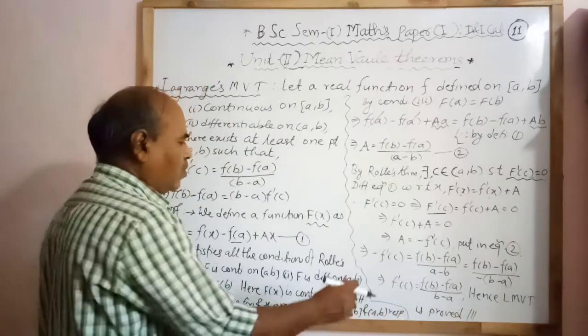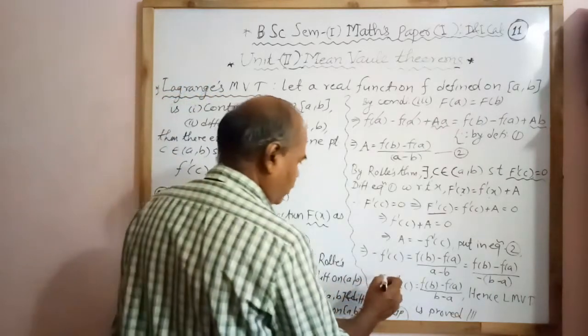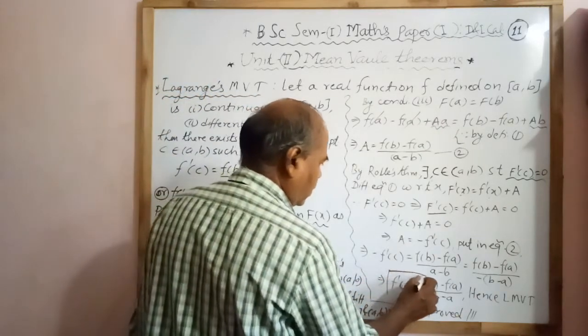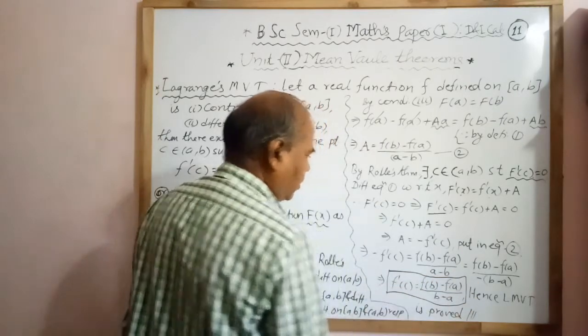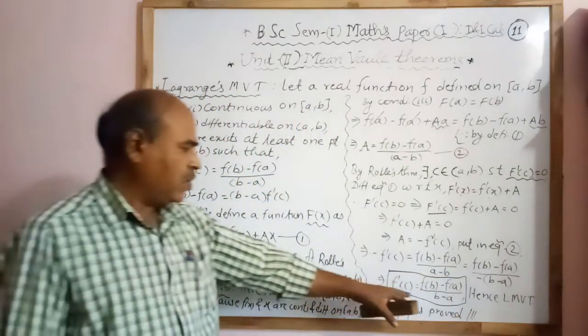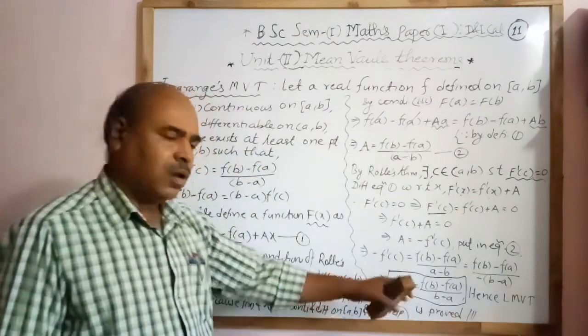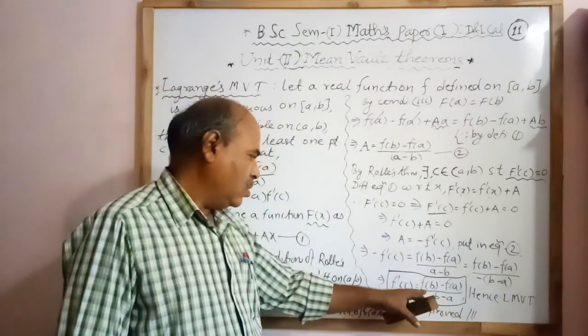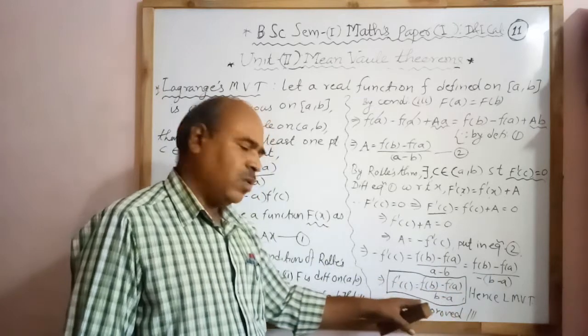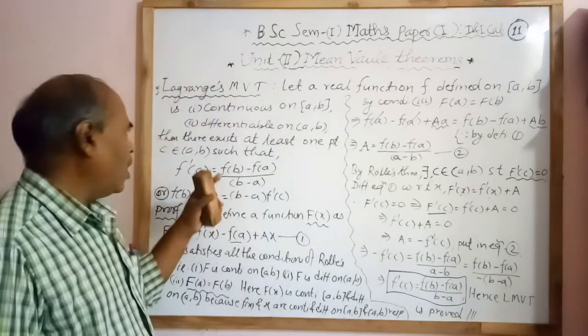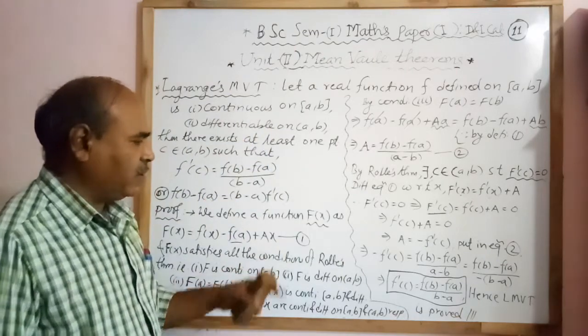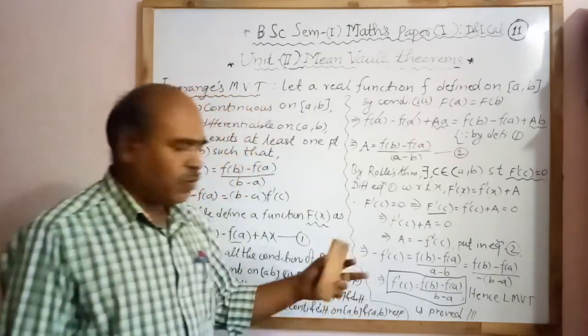Now this is what we had to show: there exists a point c belonging to the open interval a b such that f dash of c equal to f of b minus f of a divided by b minus a. Or if I cross multiply, then we have f of b minus f of a equal to b minus a into f dash of c. Hence, the Lagrange's mean value theorem is verified, is proved.